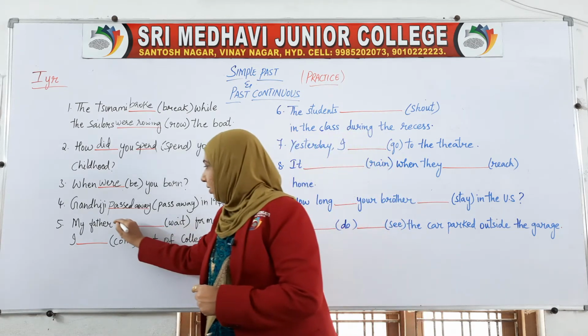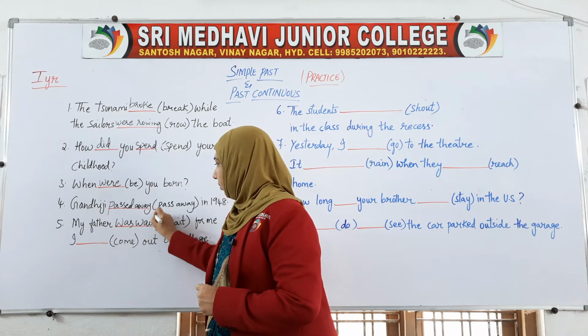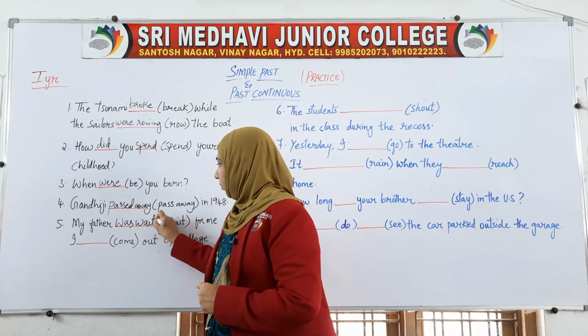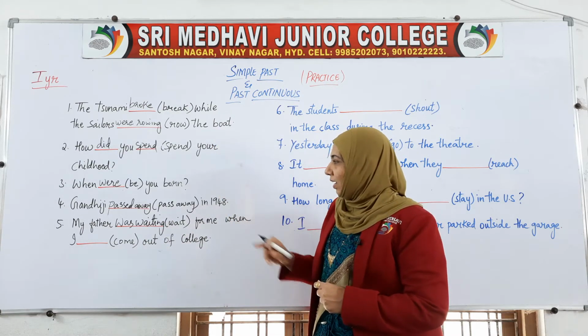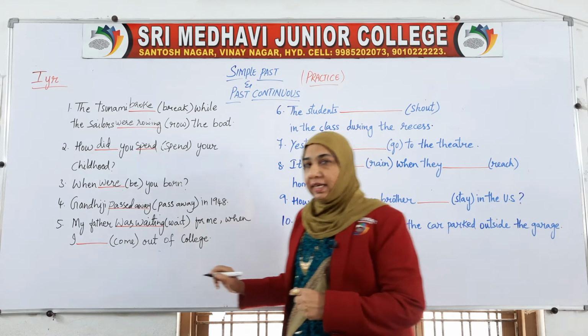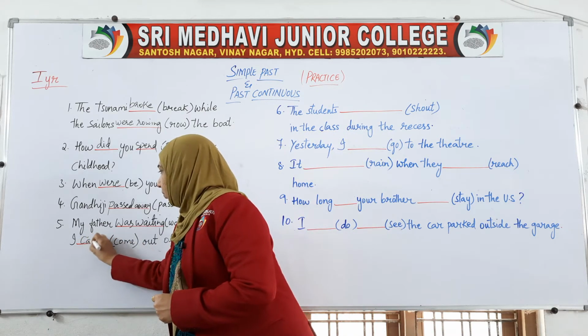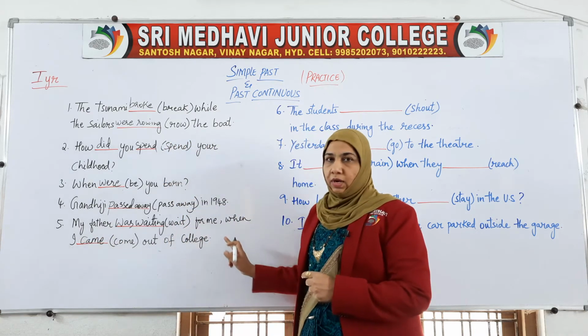Okay, my father was waiting. Are you getting the answers on the tip of your tongue? Hope so. My father was waiting for me when I came out of college.